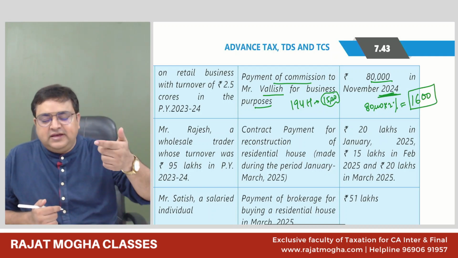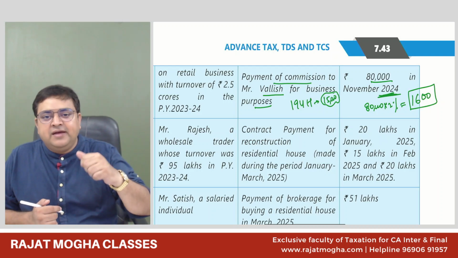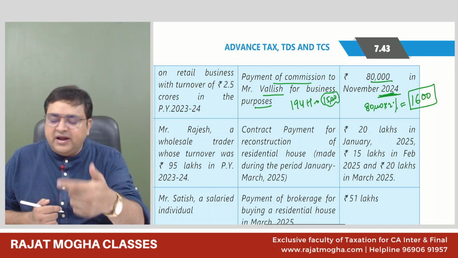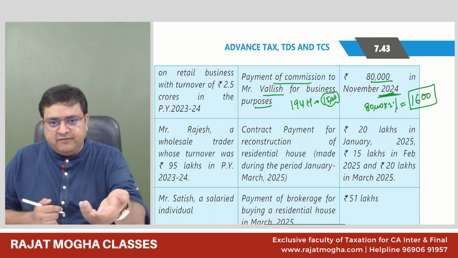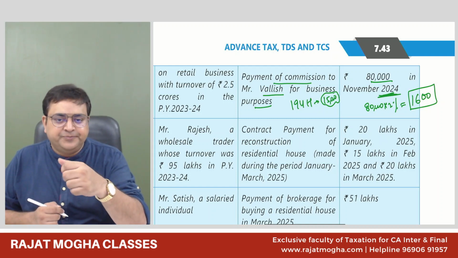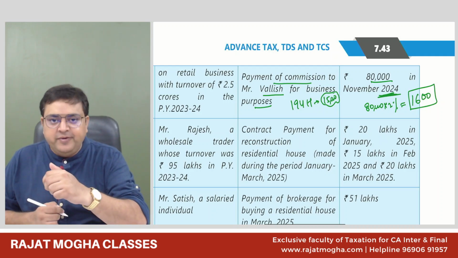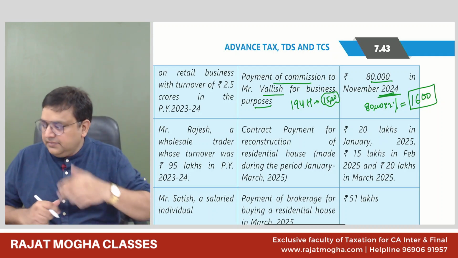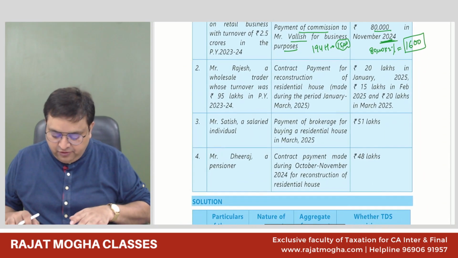So in the first expense, we will not be deducting the TDS. Why? Because it is not a business expense. If it is not a business, it can be covered in 194M, but the 194M threshold limit is not getting exceeded. Here, 194H would be applicable. Are you all okay with this?